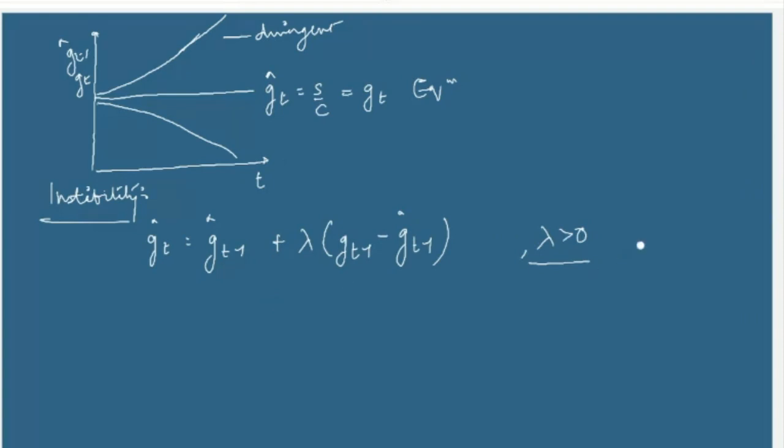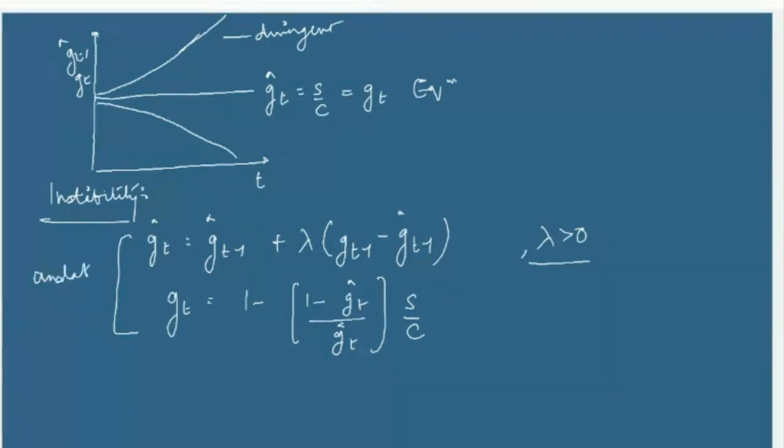Now, the combination of this equation and the equation that we had written before, which was GT is equal to 1 minus GT hat by GT hat into S by C, forms this unstable model. This is a highly unstable model.